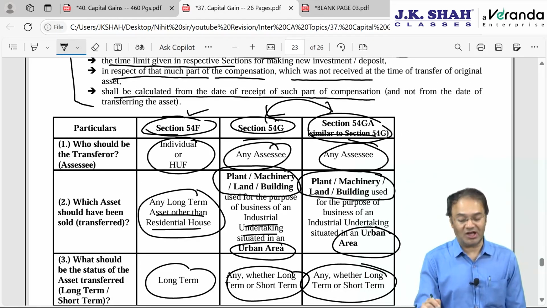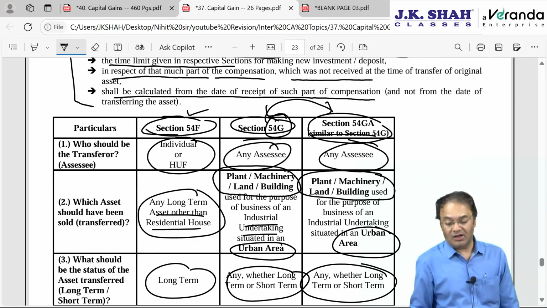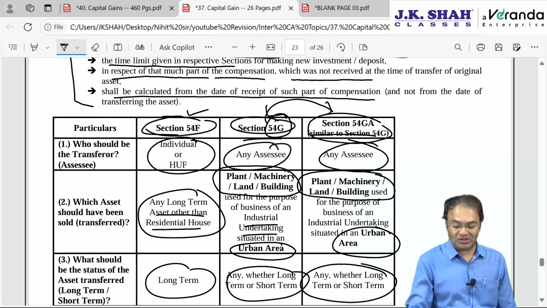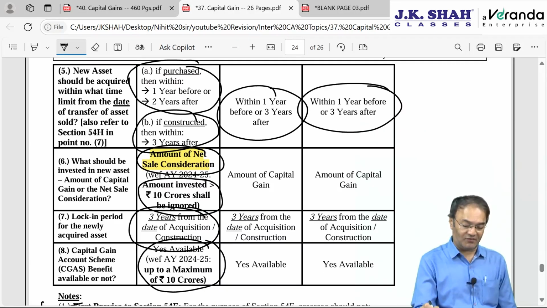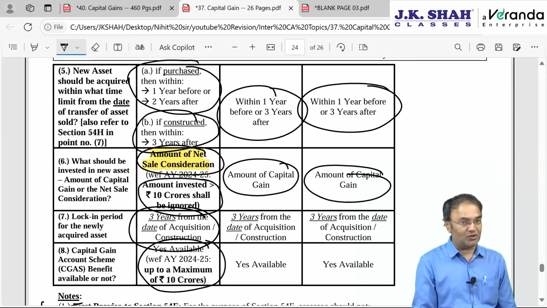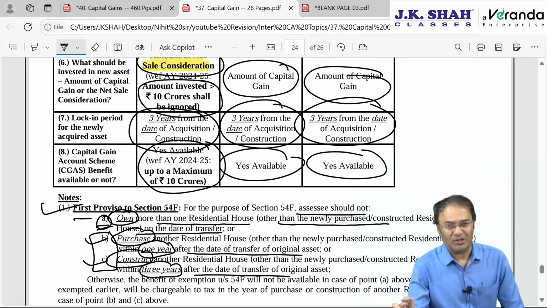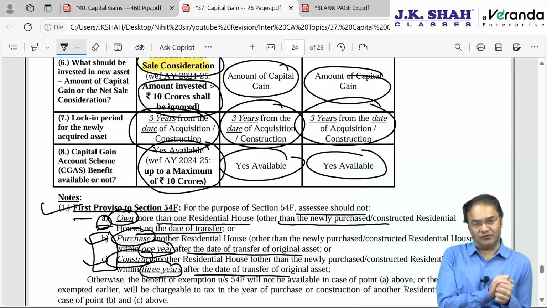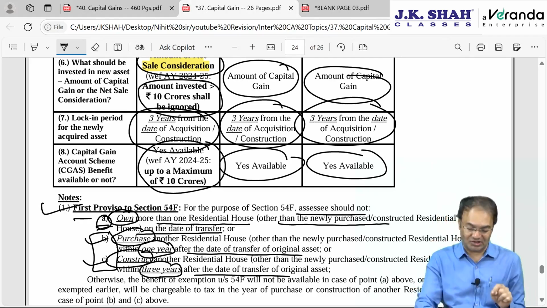Both are the same only. It's just that in 54G, assessee is shifting from urban area to rural area, and in 54GA, he is shifting from an urban area to SEZ area, special economic zone area, with the same time limit: 1 year before, 3 years after. Amount of capital gain is required to be invested, and there will be a lock-in period of 3 years under both situations. Capital gain account scheme benefit will be available. Capital gain deposit scheme benefit is not available in case of 54EC and 54EE. Barring that, benefit is available for the remaining 6 sections.